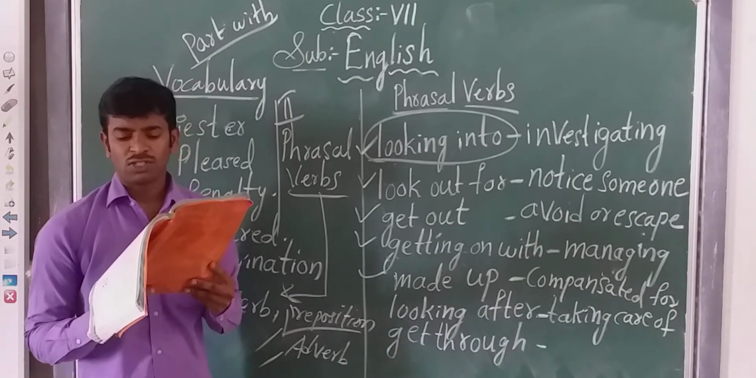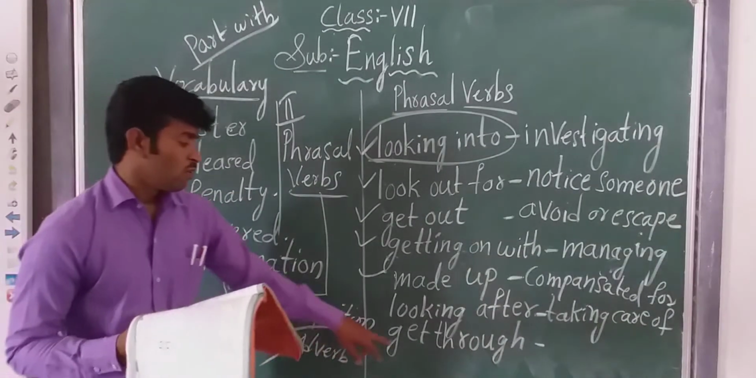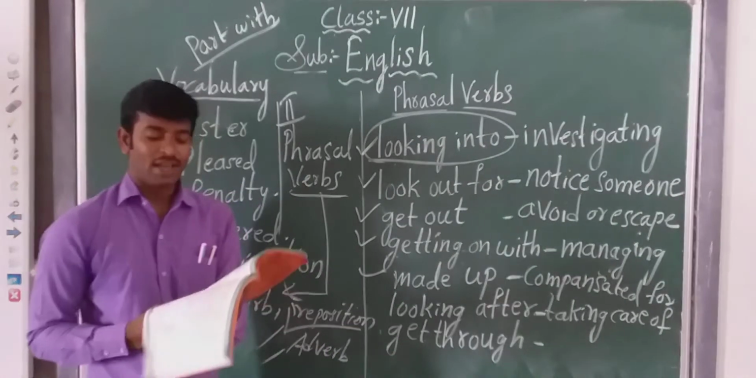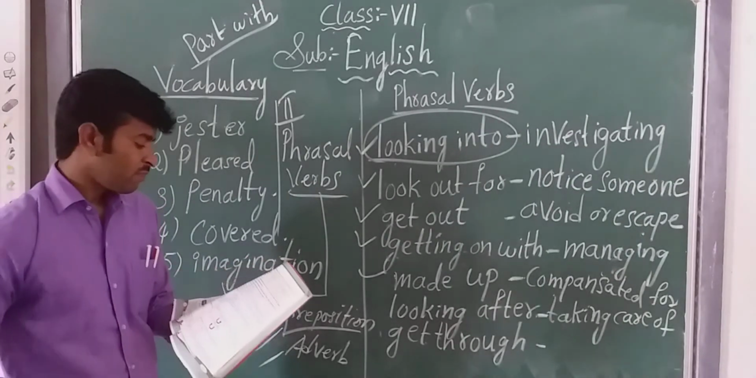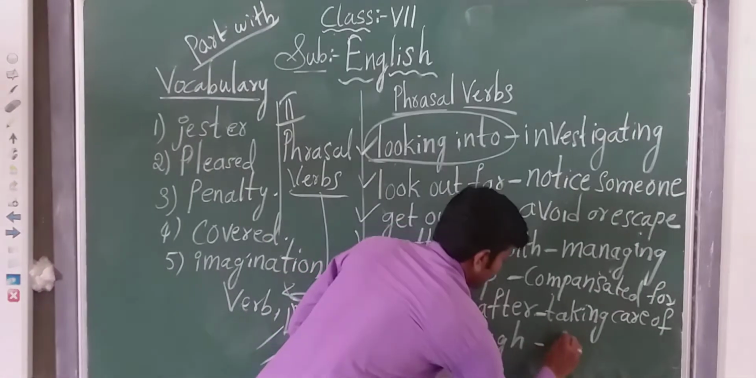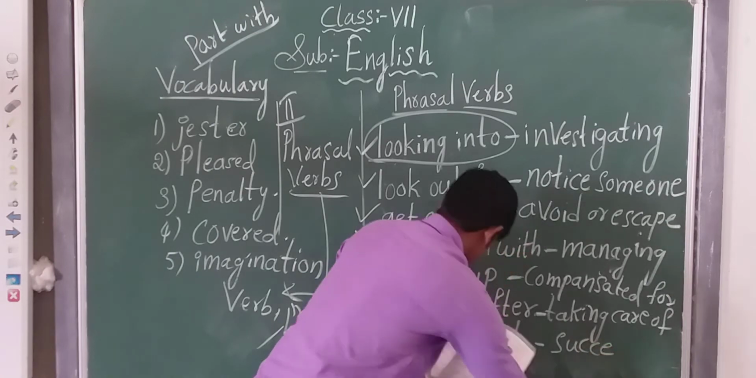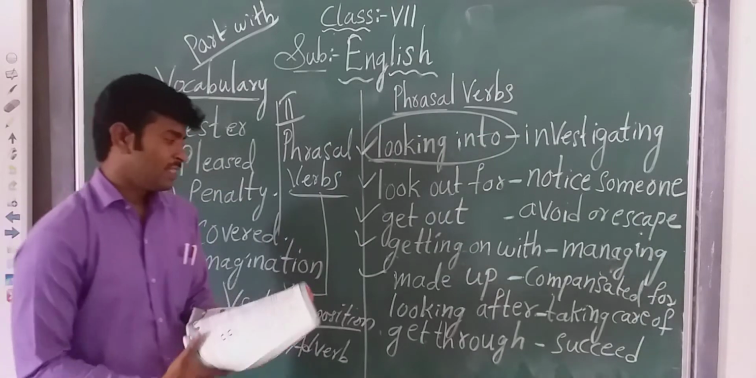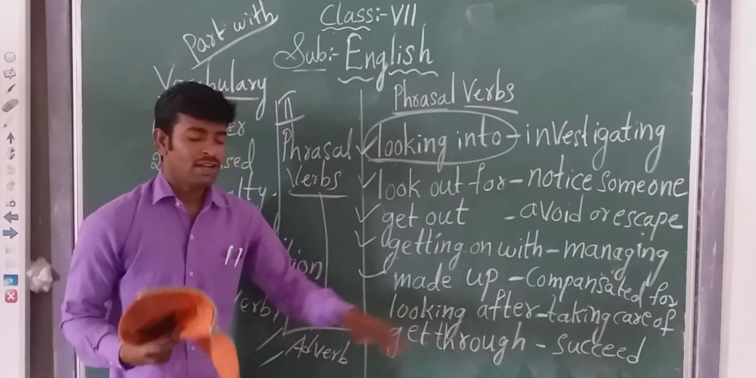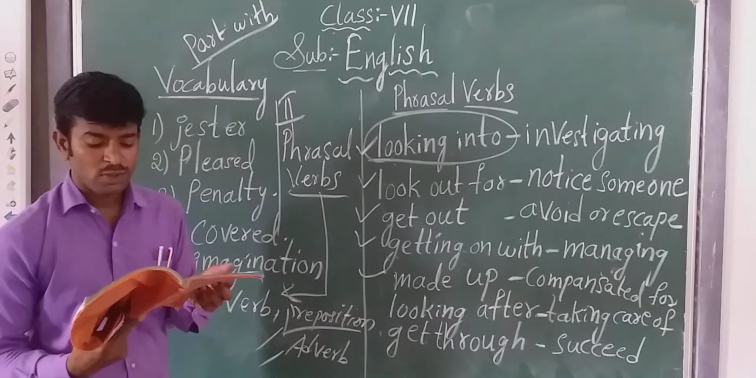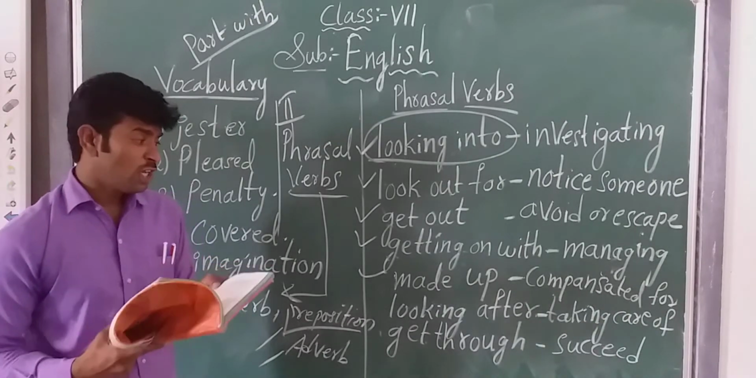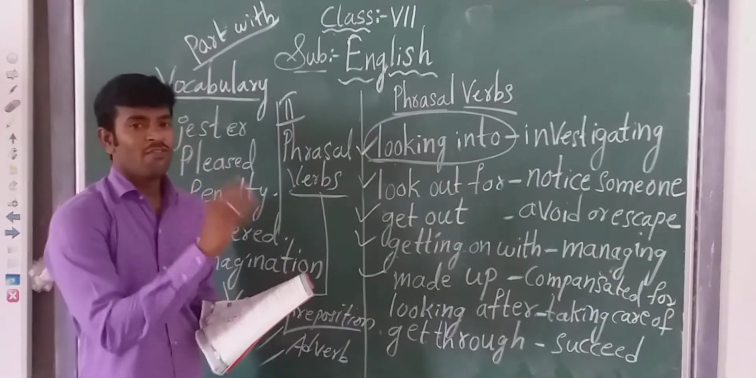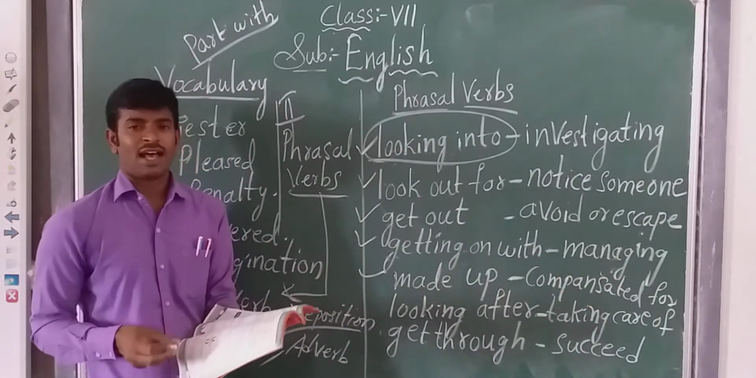God only knows how she would get through this. Get through is the phrasal verb, and the meaning for the phrasal verb get through is succeed. S-U-C-C-E-E-D is the meaning for the phrasal verb get through. So God only knows how she would succeed in this. So these are the phrasal verbs we have learned in our class. Okay, children.